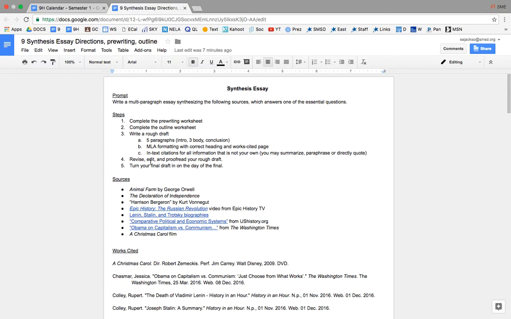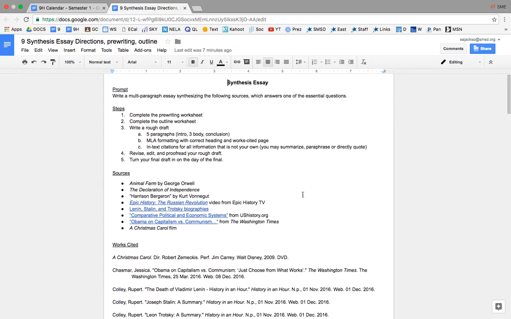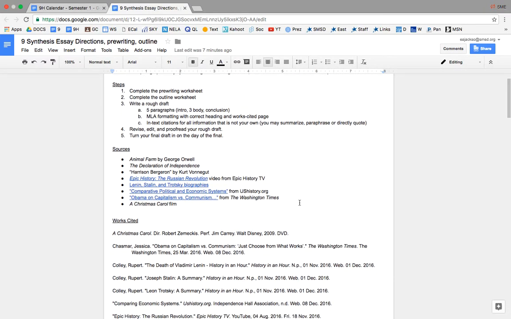Your rough draft and your final should be 5 paragraphs, have an intro, 3 body paragraphs, and a conclusion. It should be formatted according to MLA guidelines with a correct heading and a works cited page. And it should include in-text citations for all the information that is not your own. You do not have to directly quote unless you feel it is necessary, but you will be bringing information from the sources. You may summarize, paraphrase, or directly quote that information, and you must cite it in the text.